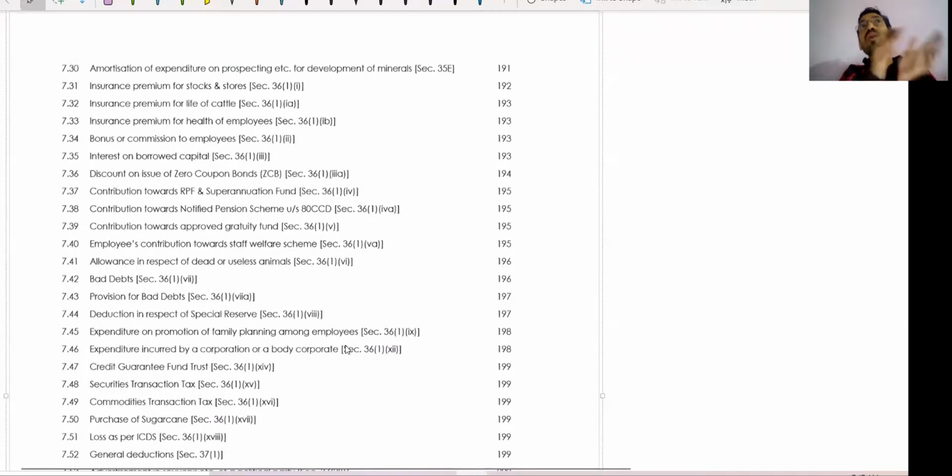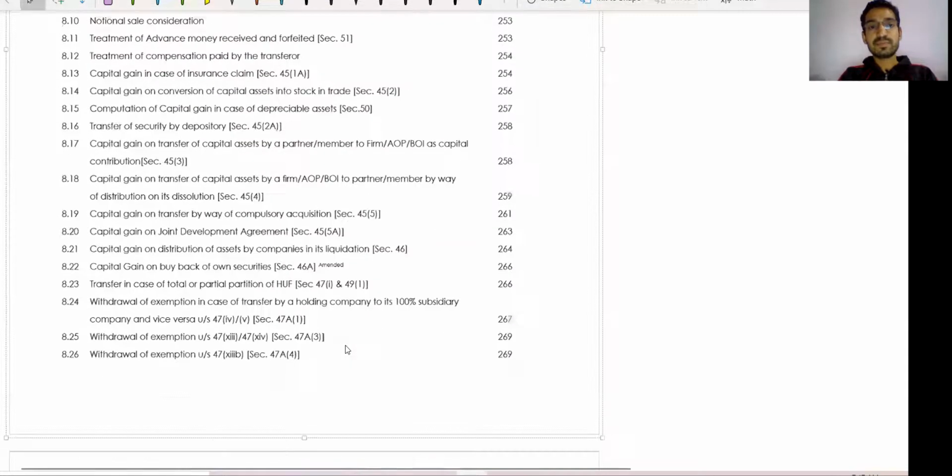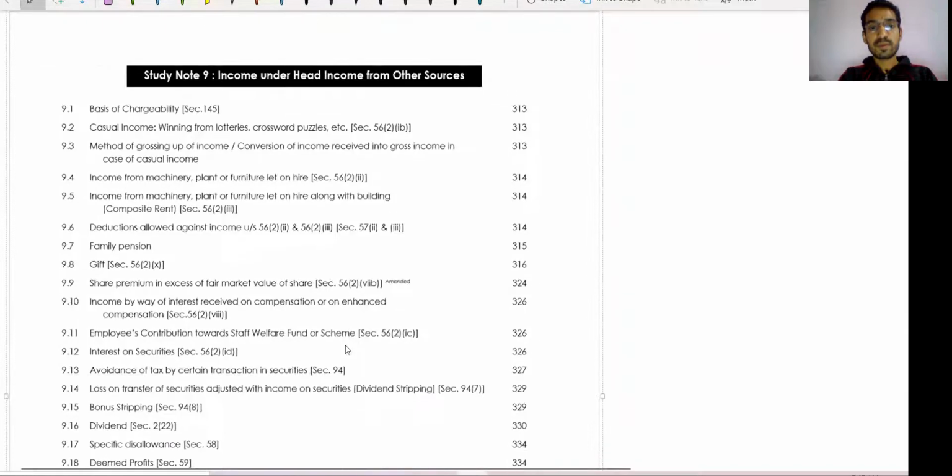PGBP is a very important chapter, but too time consuming. PGBP and capital gain. So I will suggest residential status, one chapter, house property. Yes, income from other sources, very easy. Set off and carry forward.